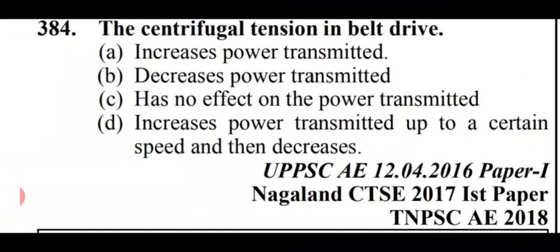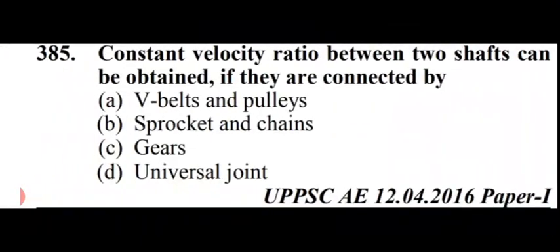Our next question is the centrifugal tension in belt drive. Options are increases power transmitted, decreases power transmitted, has no effect on the power transmitted, and the last option is increases power transmitted up to a certain speed and then decreases. So the right answer in this question is option number B, that is it decreases power transmitted. Okay, let's move to next question.